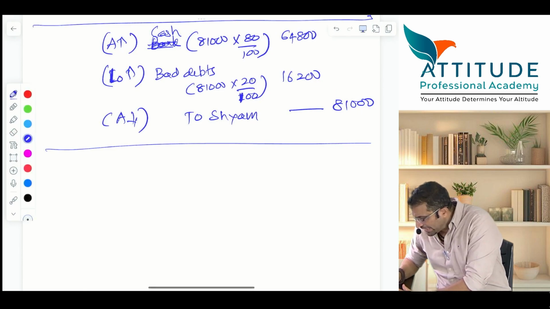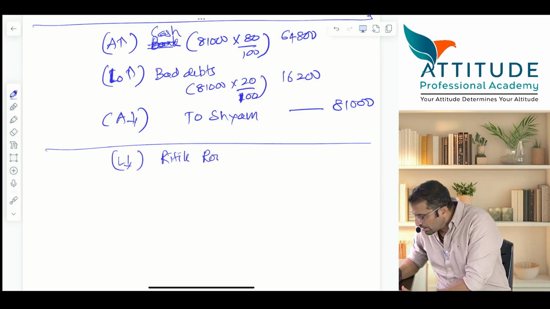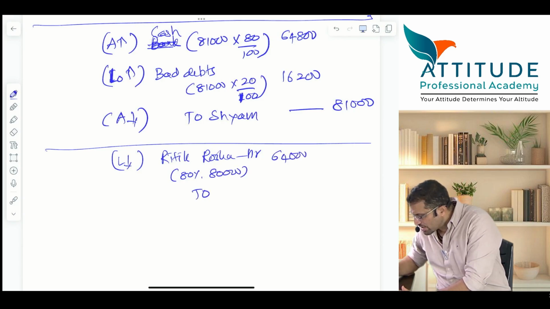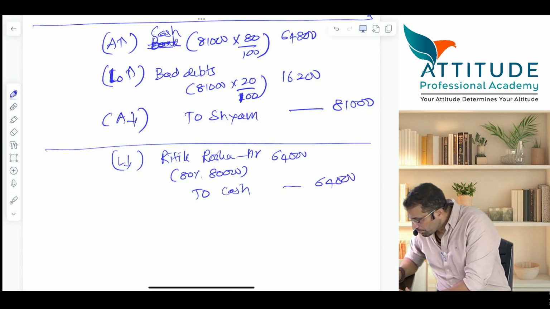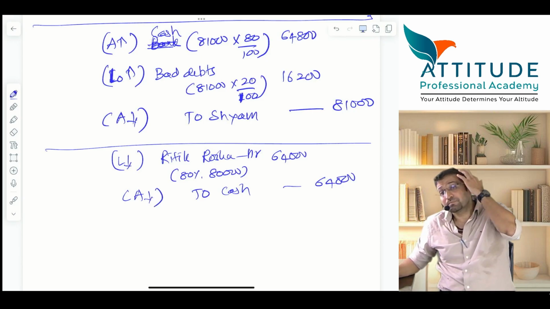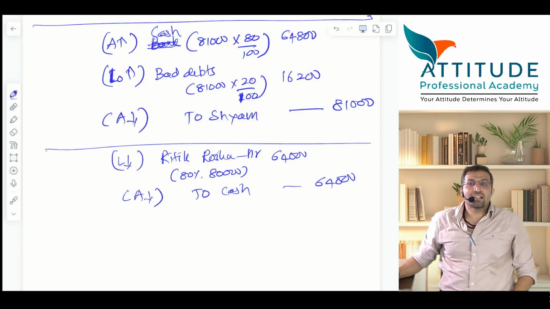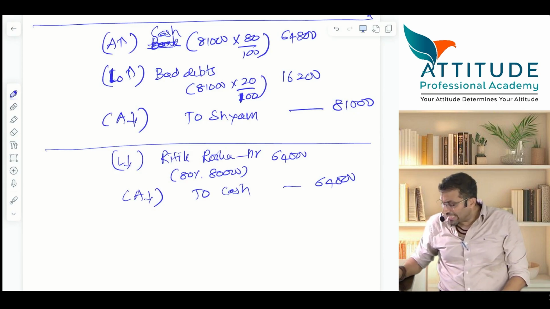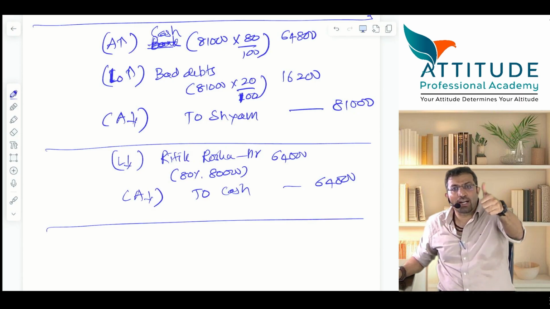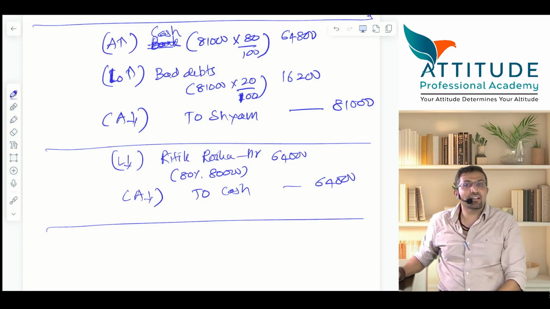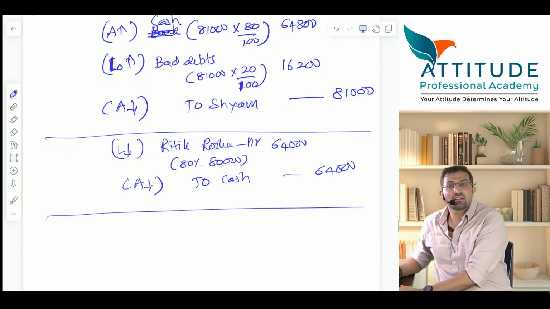Liability comes down. Who is the liability? Hrithik Roshan. Hrithik Roshan debit. Sir, 80% of 80,000. Is it paid by cash or cheque? 64,000. Asset reduces. Clear? Liability reduces, asset also reduces. I am repeating it. Any difficulty? Got it? Shall we go to the next one? Come on.